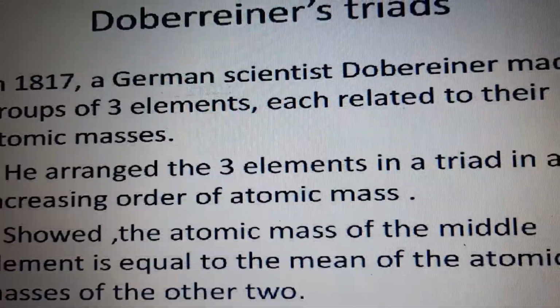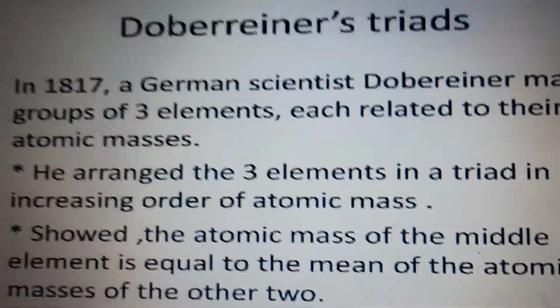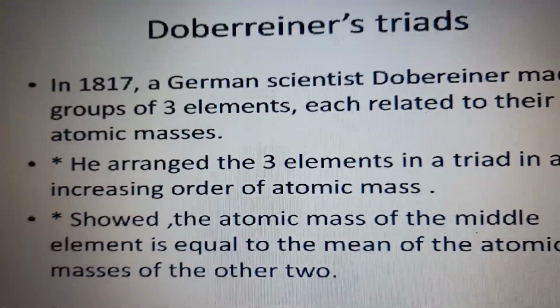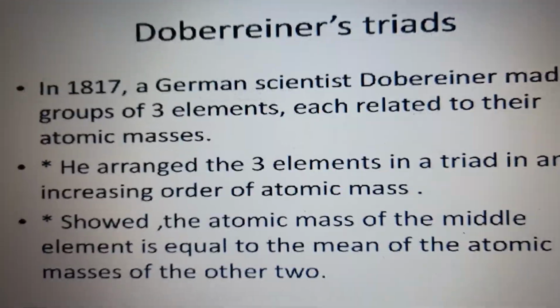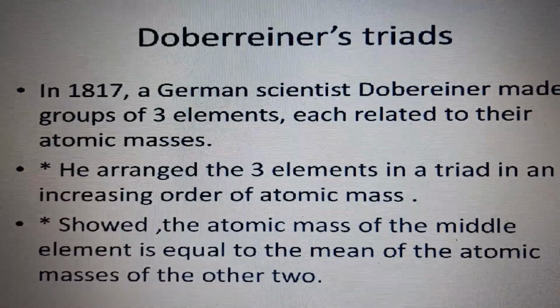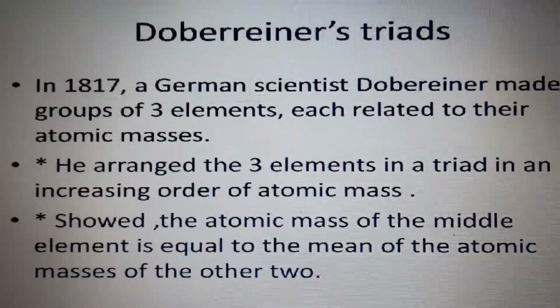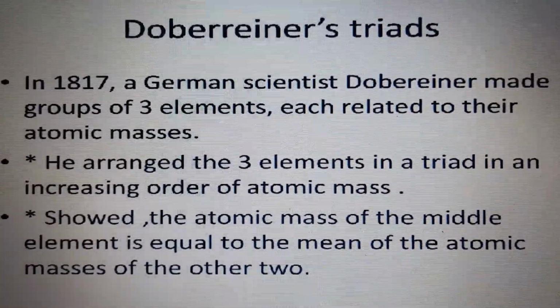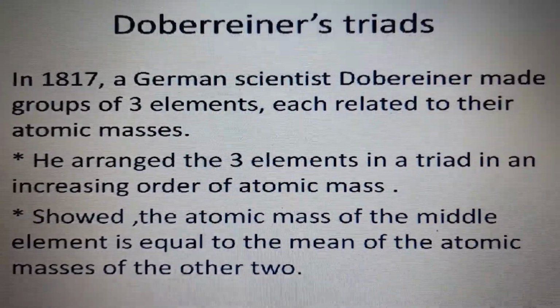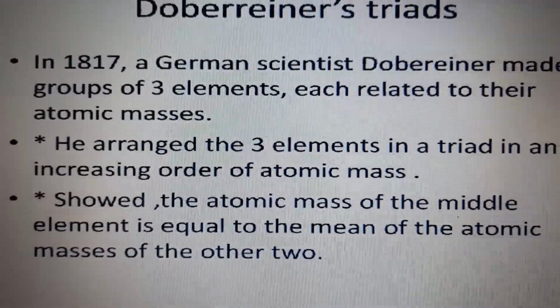Now, different scientists gave different ways of classifying the elements. Now, Dobereiner's triads. In 1817, a German scientist Dobereiner made groups of 3 elements, each related to the atomic masses.